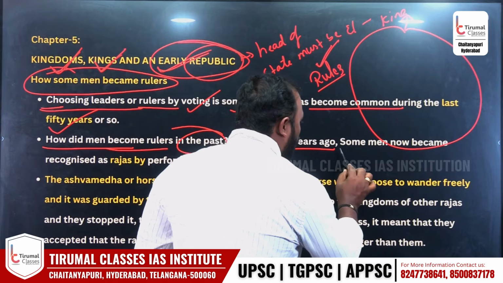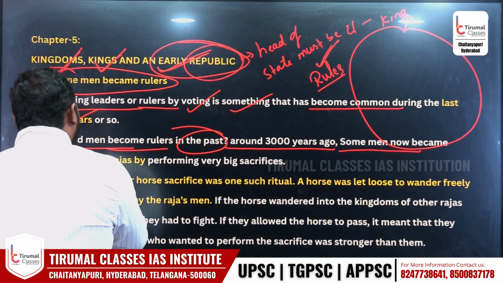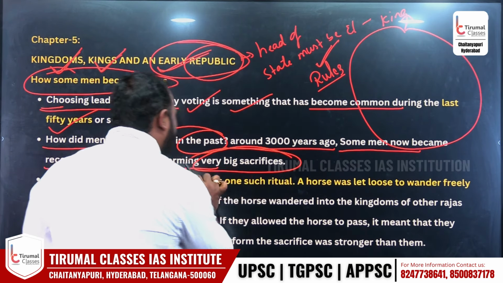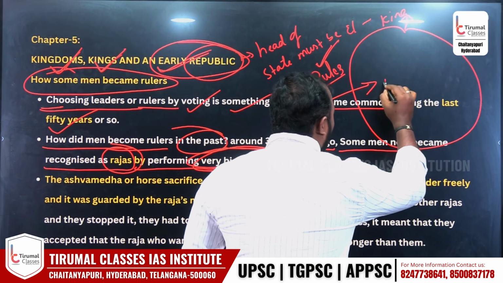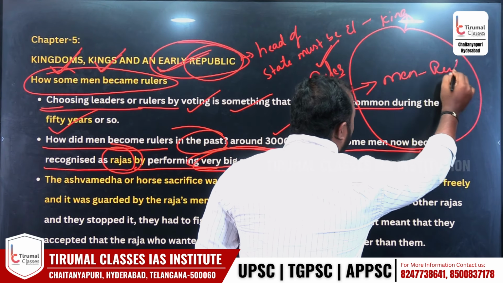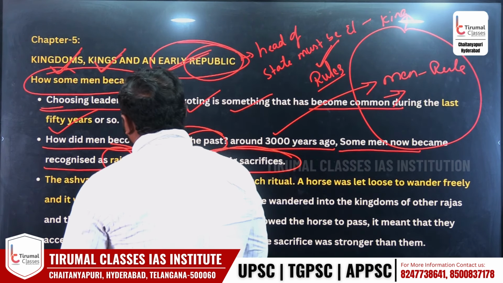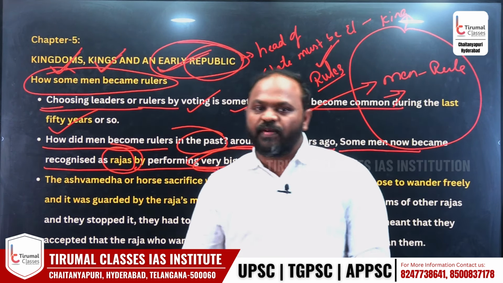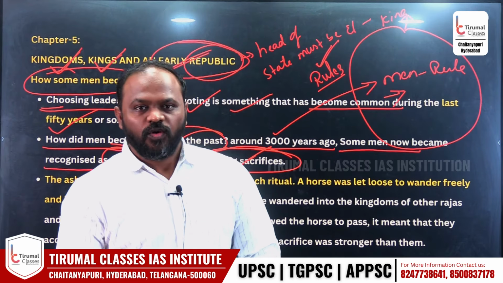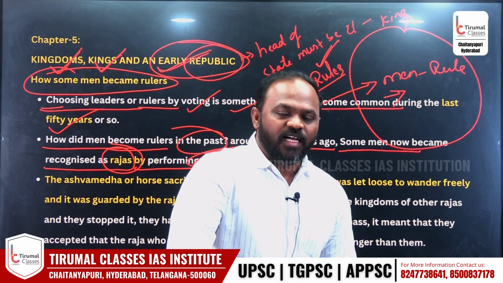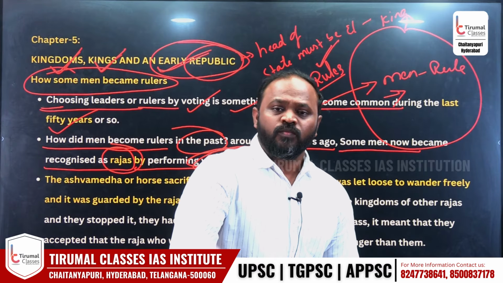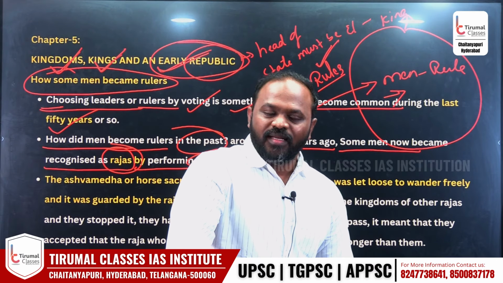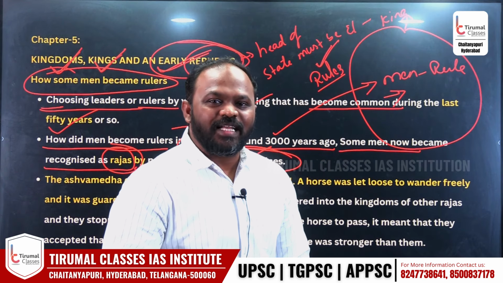Around 3000 years ago, some men became recognized as Rajas by performing very big sacrifices. Around 3000 years ago, if somebody wanted to become a ruler, he had to perform very big sacrifices. Those who perform big sacrifices, yajnas, can be considered as Raja. Raja is nothing but what in normal language? Ruler. So how did a man become a ruler in ancient times? By performing big sacrifices.